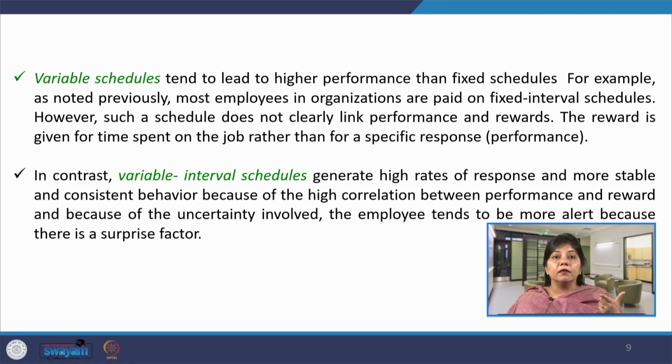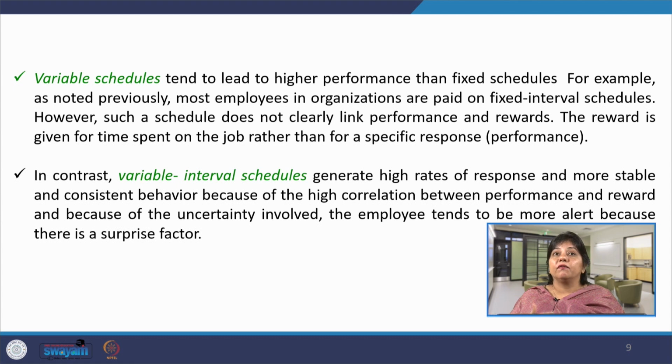So, he is alert that he has to perform well at every instance, because although the dog knows that every time the reward will not come, what if the reward does come, it will act as a surprise factor or as a motivating factor to perform better in the next response as well.